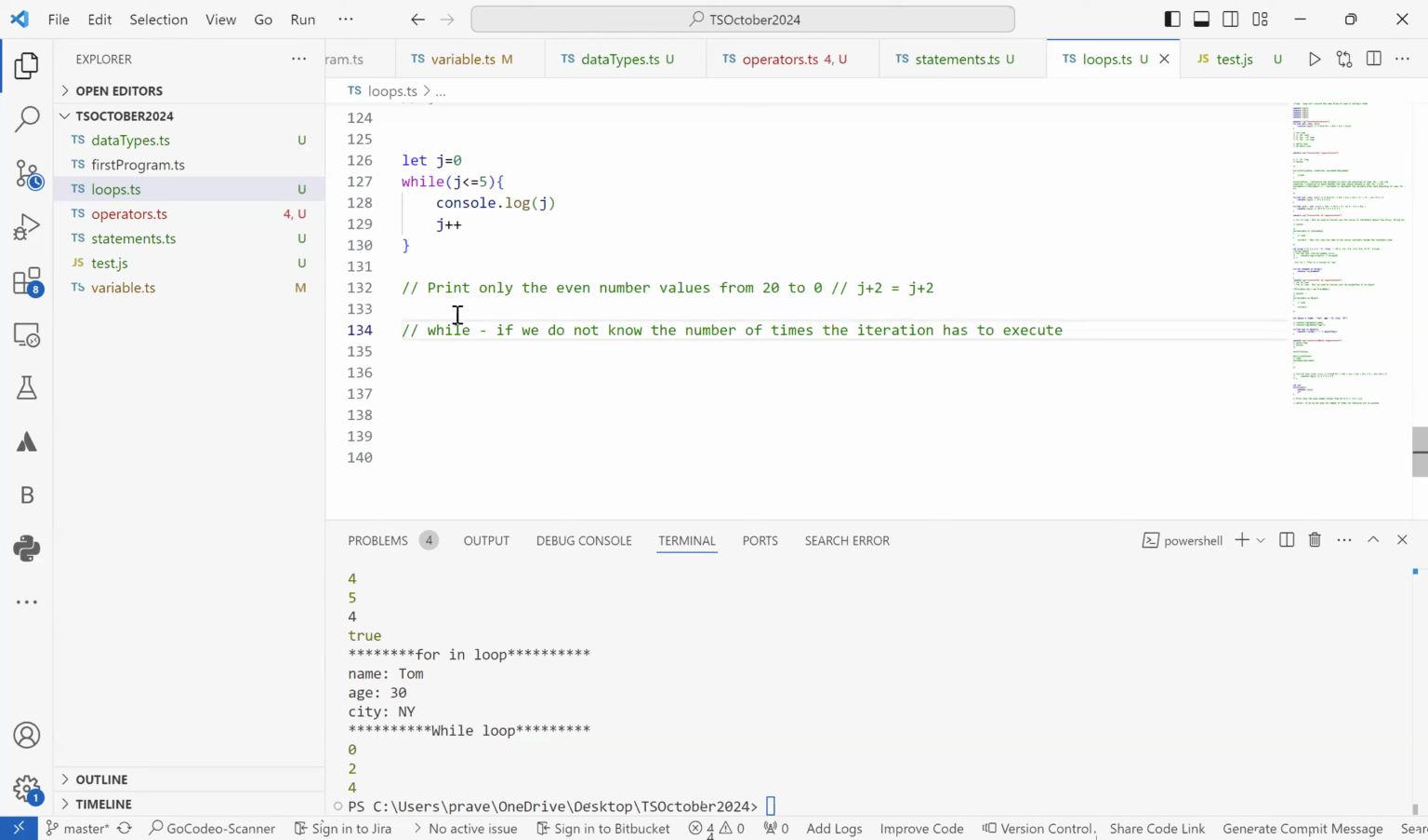That means if we do not know how many times we have to execute the loop, at that point of time, we can use a while loop. What can be the example for this? So first example, let's say you are on any social media app, right? Let's say you are using Facebook or you're using LinkedIn, right?